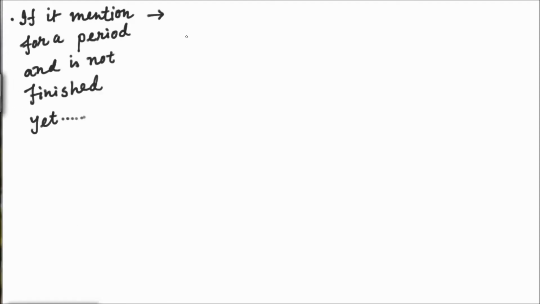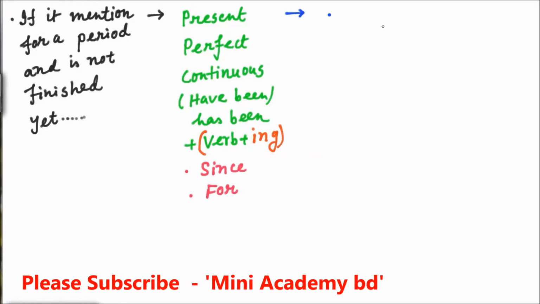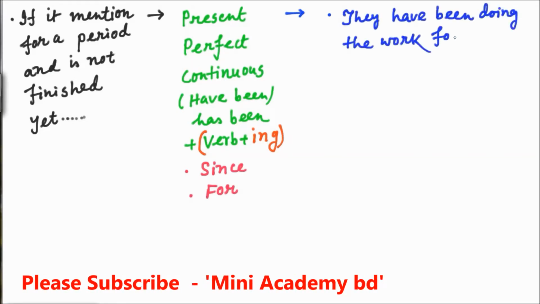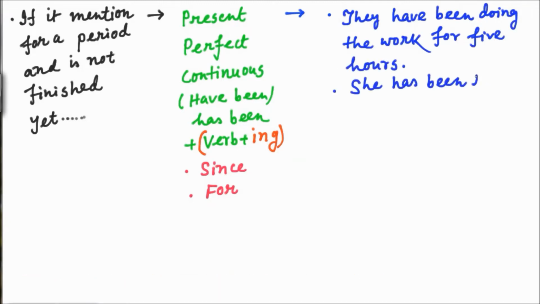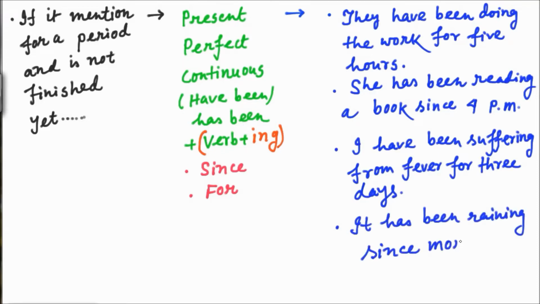It is mentioned here that if a period of time is indicated and the action is not yet finished, having continued from before, it is present perfect continuous tense. That means have been or has been, and after the verb we have to use ing. And if the time is mentioned specifically, then since must be put, or for must be put. They have been doing the work for 5 hours. Here the duration is stated, so for has been used. She has been reading a book since 4 p.m. I have been suffering from fever.